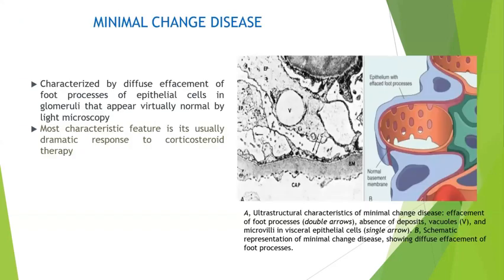So minimal change disease, this is most important. You cannot identify any kind of abnormality microscopically by H&E. Only if electron microscopy is done does it show some abnormality, with abnormal changes in the microvilli of the visceral epithelial cells, as well as some foot process abnormalities. That's all. And usually these patients respond highly to corticosteroid therapy.